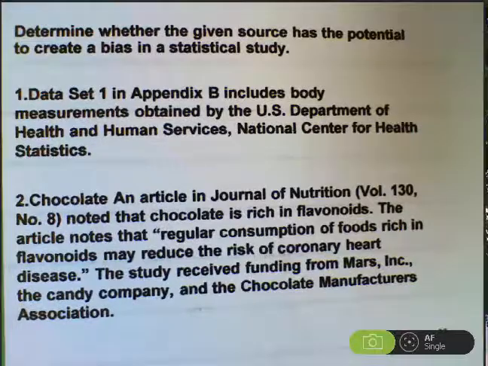Determine whether the given source has the potential to create a bias in a statistical study. Number one, data set 1 in Appendix B includes body measurements obtained by the U.S. Department of Health and Human Services, the National Center for Health Statistics. That should be unbiased data.